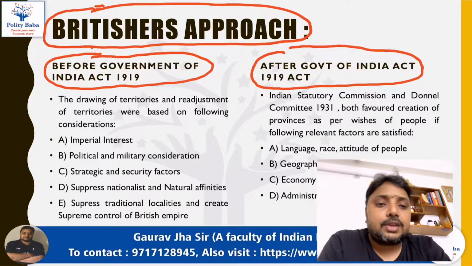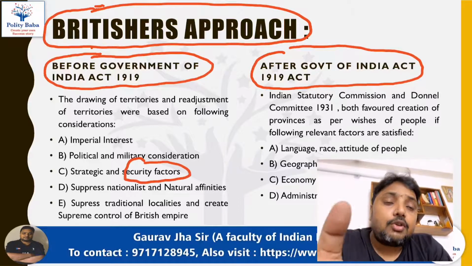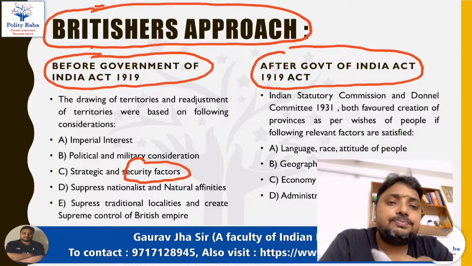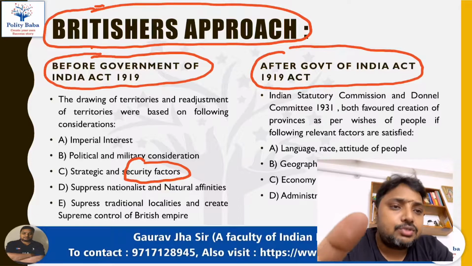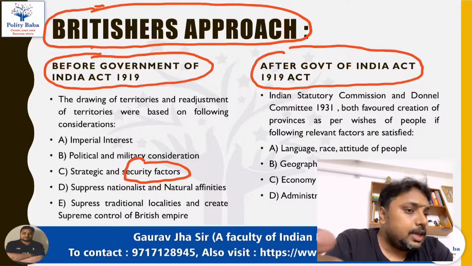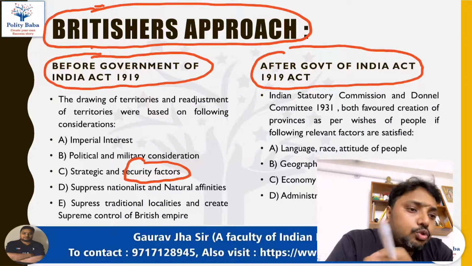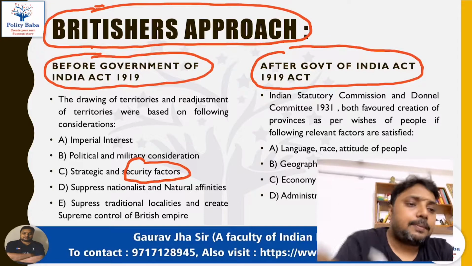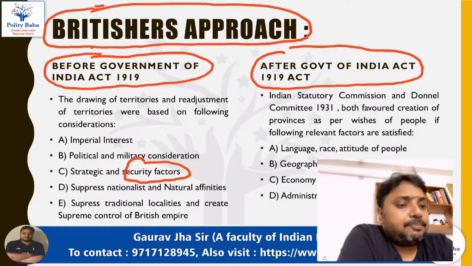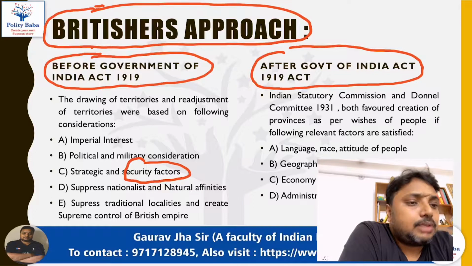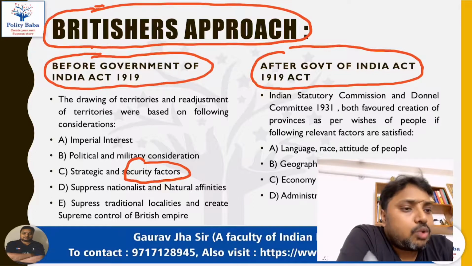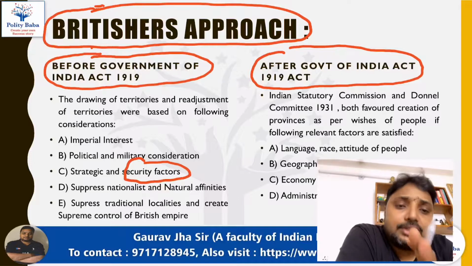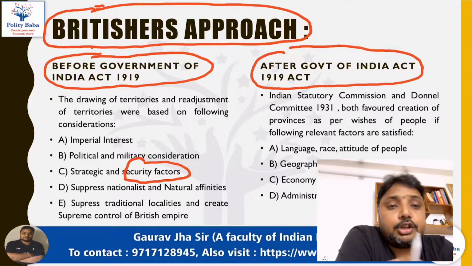And apart from the security factors, one of the other reasons for the provincial reorganization was to suppress the nationalistic feelings. For example, if you see, Bengal was divided to create two more provinces, but that was not to satisfy the needs of the people, but basically to divide the growing nationalism among the people. So that was one of the main reasons based on which the Britishers always formed new provinces.